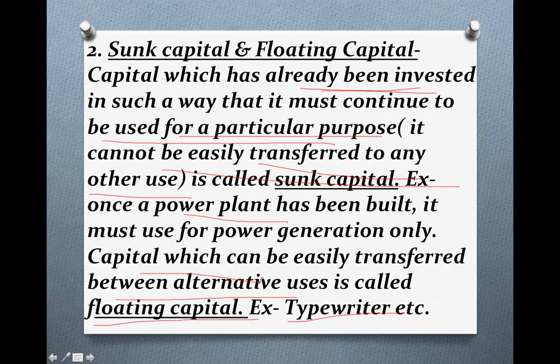For example, you have purchased a typewriter, you have purchased a motorcycle. My motorcycle is not used only for going to a power plant, it can be used for other purposes also: dropping the children, going to the cinema house, going to a park. So it can be used for many purposes. So I hope the difference is clear to you.